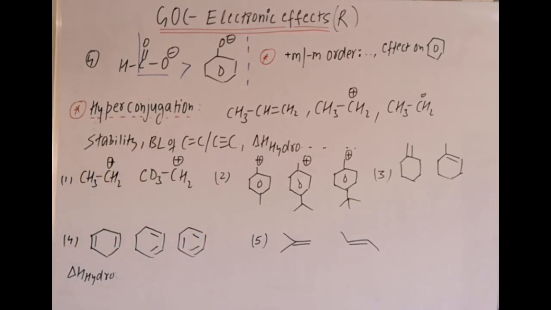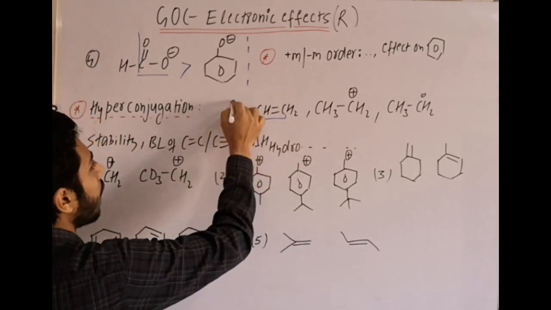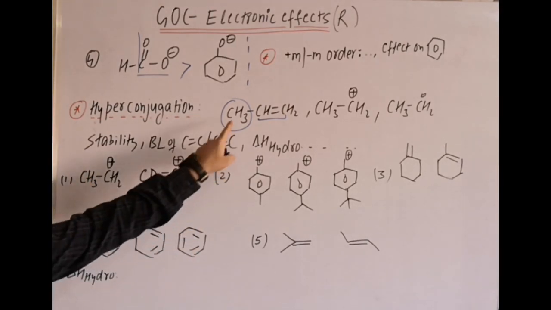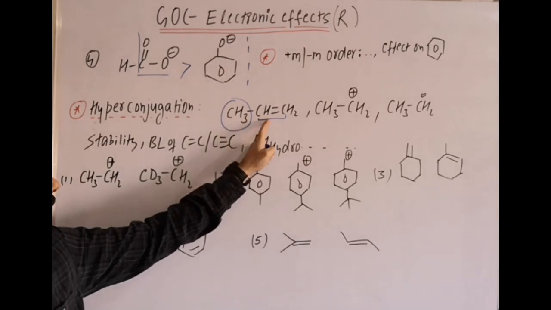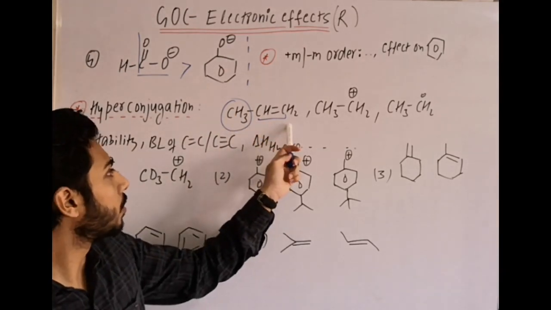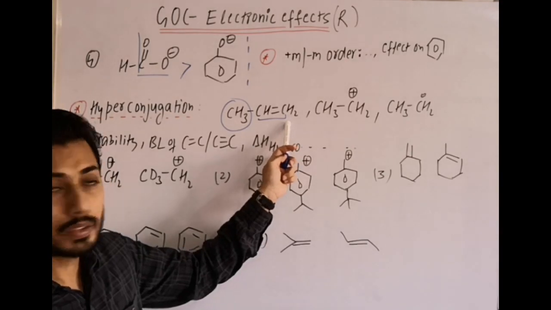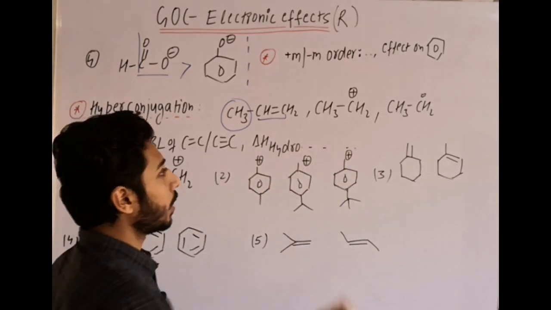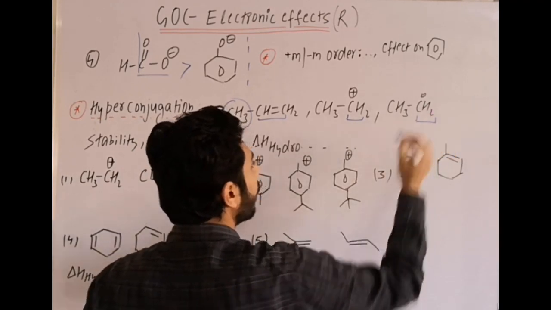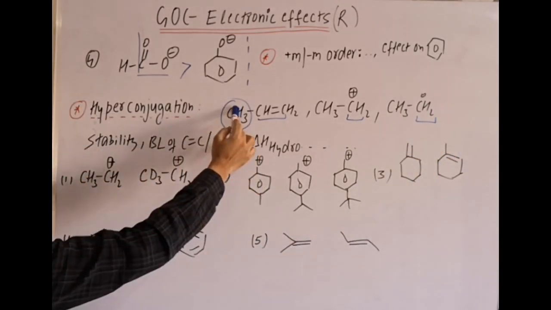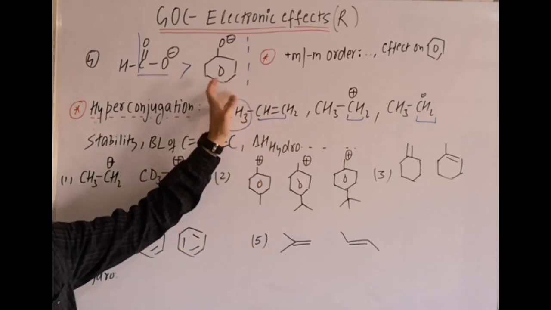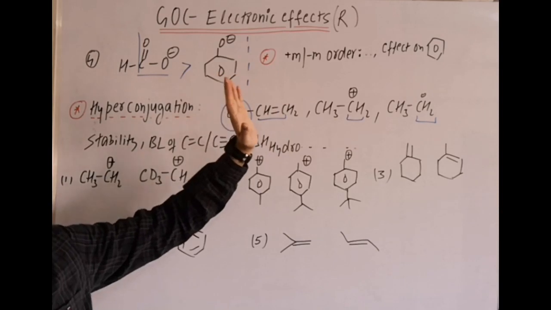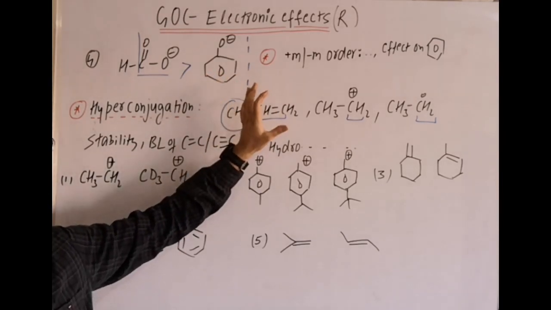Now hyperconjugation involves both sigma as well as pi bond electrons. So here this carbon is sp3 and it contains hydrogen. At least one hydrogen has to be there with sp3 carbon, and this sp3 should be adjacent to a double bond system or triple bond, that is alkyne system, or it is adjacent to carbocation, or it is adjacent to free radical. Then the CH bond participates in pi bond formation, or this sigma bond of CH overlaps with the adjacent pi orbitals.